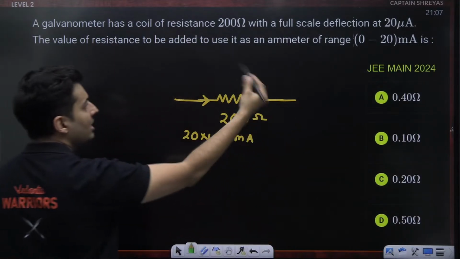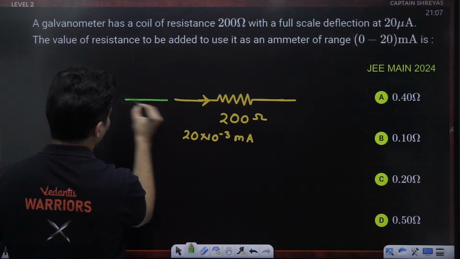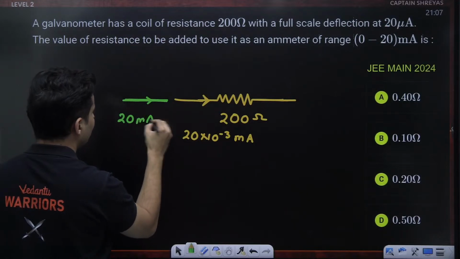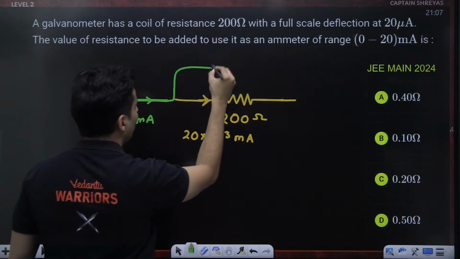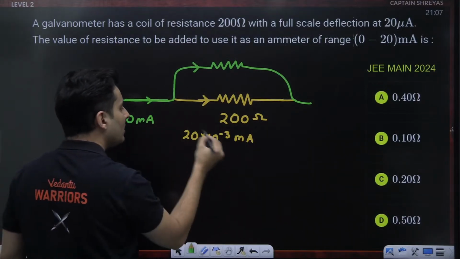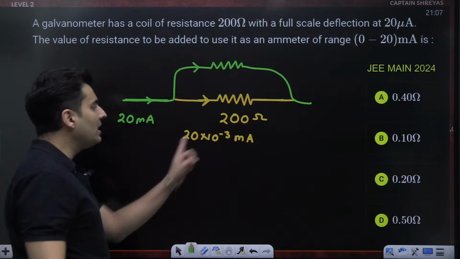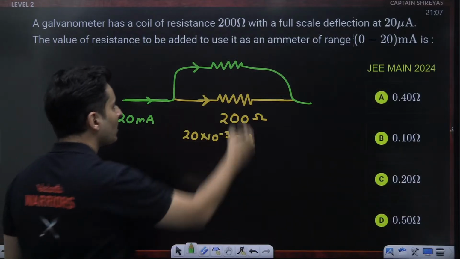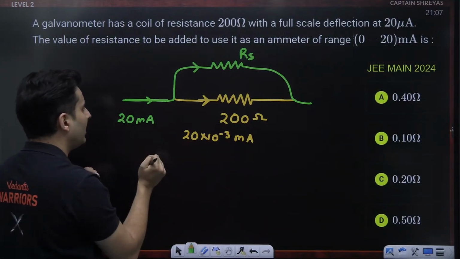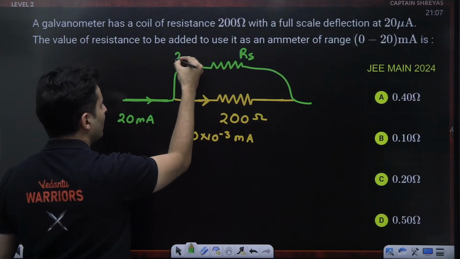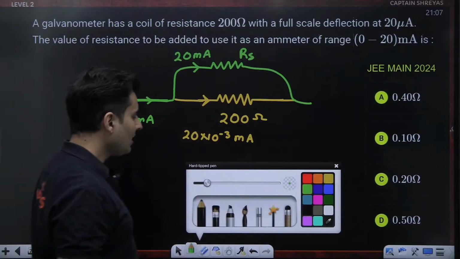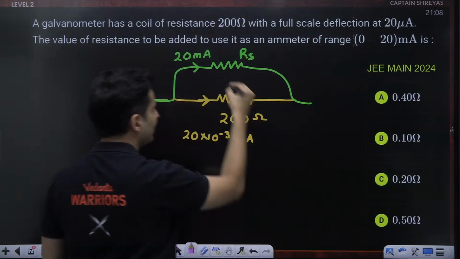But you want to change the range to 20 milliamperes. So imagine 20 milliamperes enters inside, and you bypass some of it through a shunt resistance like this. So only this much, 20 into 10 to the power minus 3 milliamperes, goes through the galvanometer. This is the shunt resistance. Because this is a very small number as compared to this, almost all of 20 milliamperes enters through this particular resistance.